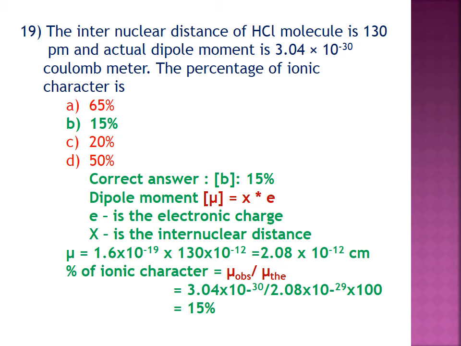You calculate the percentage of ionic character, mu observed by mu theoretical. The mu observed is given as 3.04 into 10 to the power minus 30 and we have calculated mu theoretical as 2.08 into 10 to the power minus 29, into 100. That comes to 15%. Therefore, option B is the correct answer.